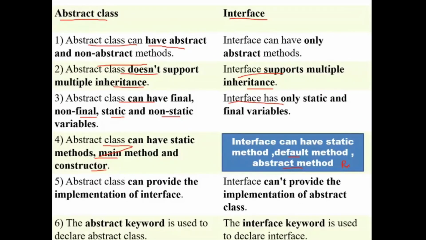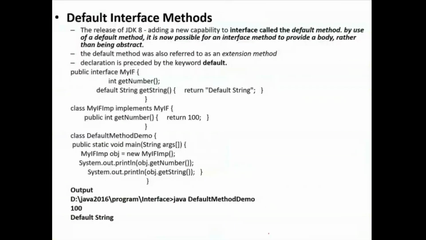And then abstract class can provide the implementation of interface, but interface cannot provide the implementation of abstract class. And then the abstract keyword is used for abstract class, but for interface, the interface keyword is used. Okay. Now from JDK 1.8, they have introduced one new method called the default method.